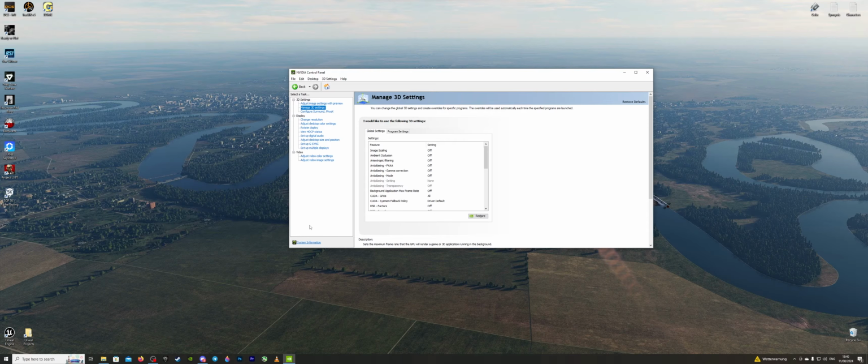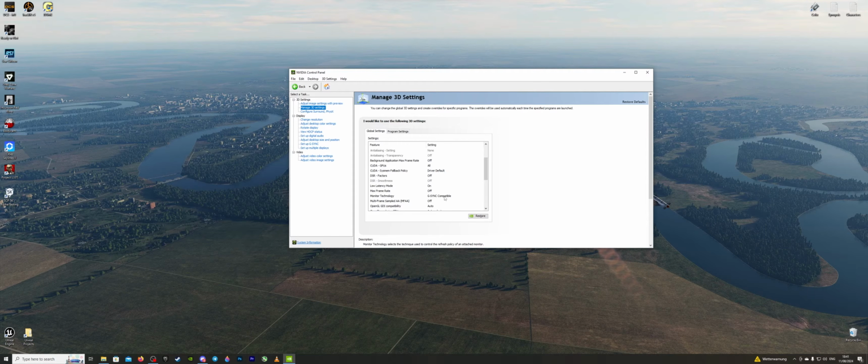Alright, so first up, my Nvidia 3D settings. Let's go through image scaling, ambient occlusion, anisotropic filtering, FXAA, gamma correction, anti-aliasing mode, all off. Background application max frame rate off, CUDA GPUs all, CUDA system fallback policy driver default, DSR factors off. Low latency mode is on. Max frame rate is off because I do that in-game.